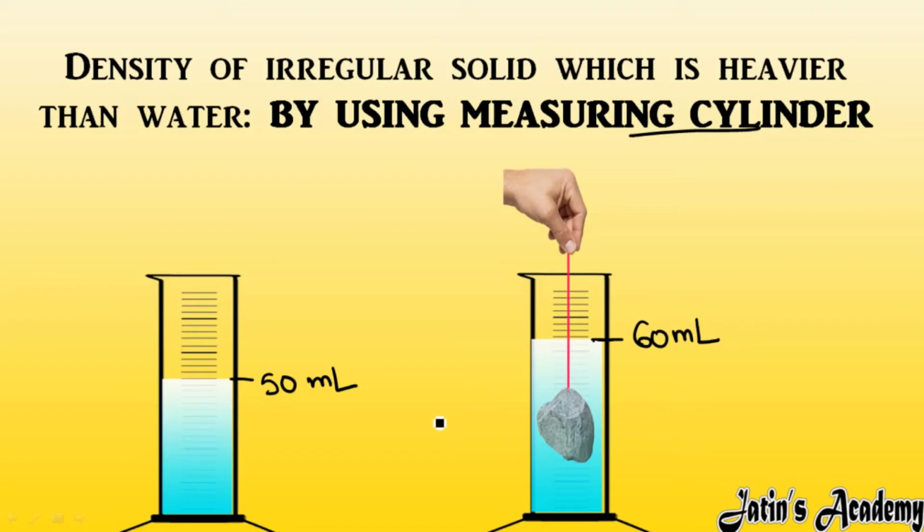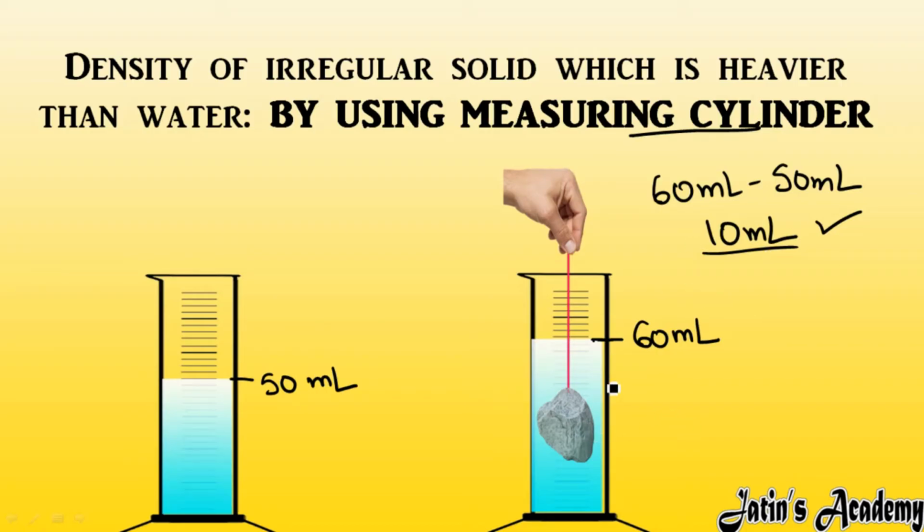Okay, so now you have to calculate the difference in both. Here it is 60 ml minus 50 ml. Whatsoever difference comes, for example 10 ml, means the volume of this solid is nothing but 10 ml. Fine. Whatsoever water is displaced by this irregular solid, that much displaced water is the volume of this solid.